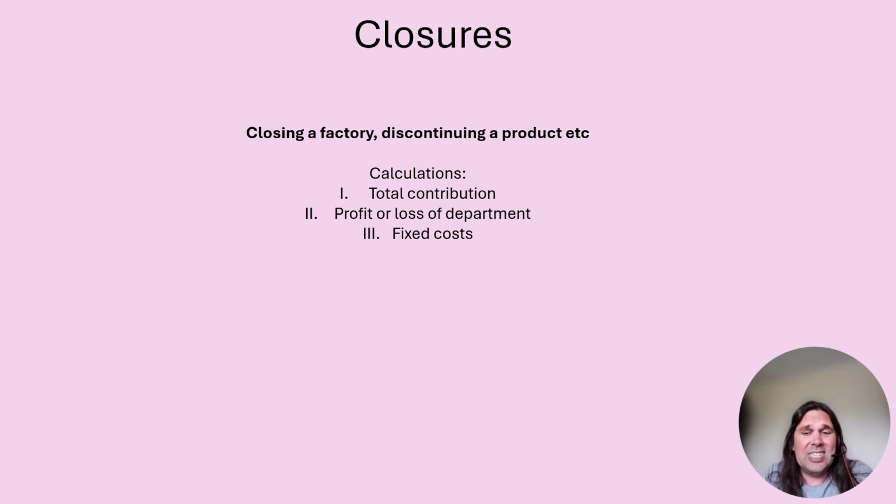If the fixed costs stay, then they've got to be covered by the other departments. So we've got to almost disregard them. They're not relevant to this decision-making essay. We've got to talk about why. We don't just ignore it because we're demonstrating to the examiner we know this. But those fixed costs will have to be covered by the other departments.